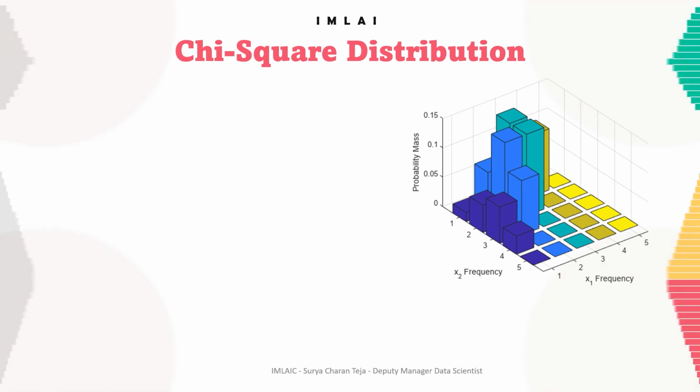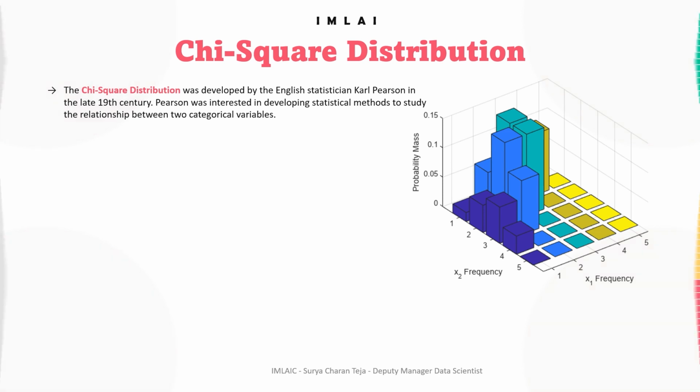So the chi-square distribution was developed by the English statistician Carl Pearson in the late 19th century. So Pearson was interested in developing statistical methods to study the relationship between two categorical variables. So he realized that in order to compare the observed frequency of a categorical variable to the expected frequency, he needed a new distribution that could handle the squared differences between the observed and the expected frequency.